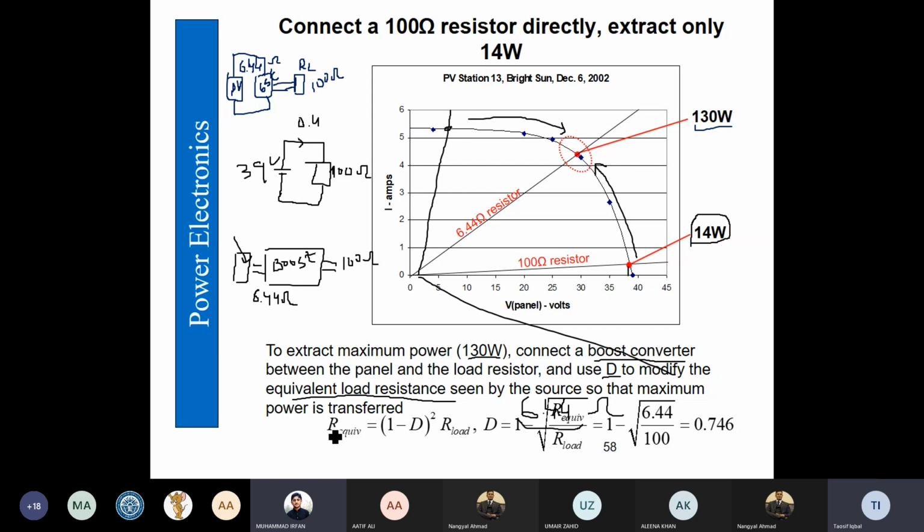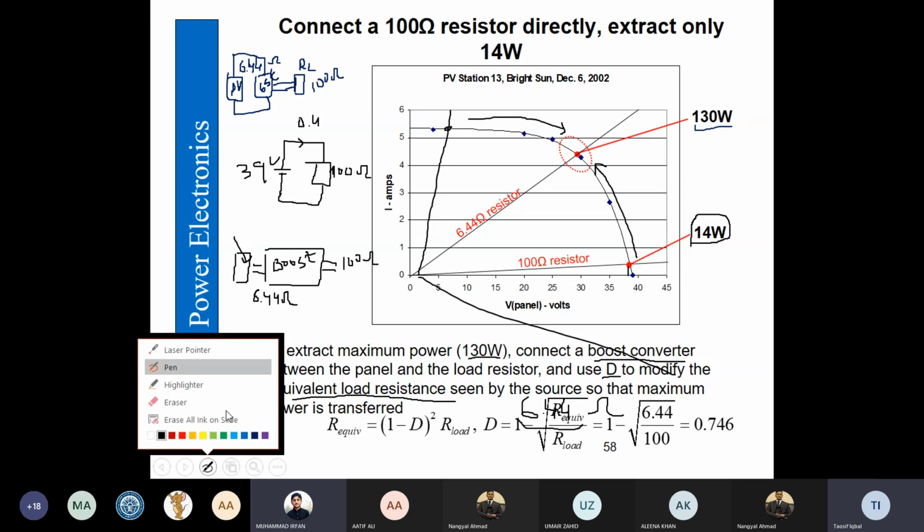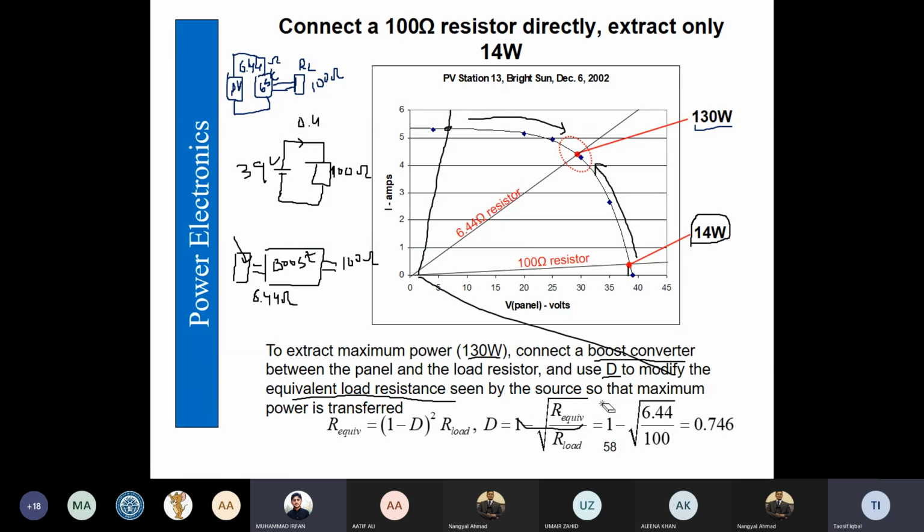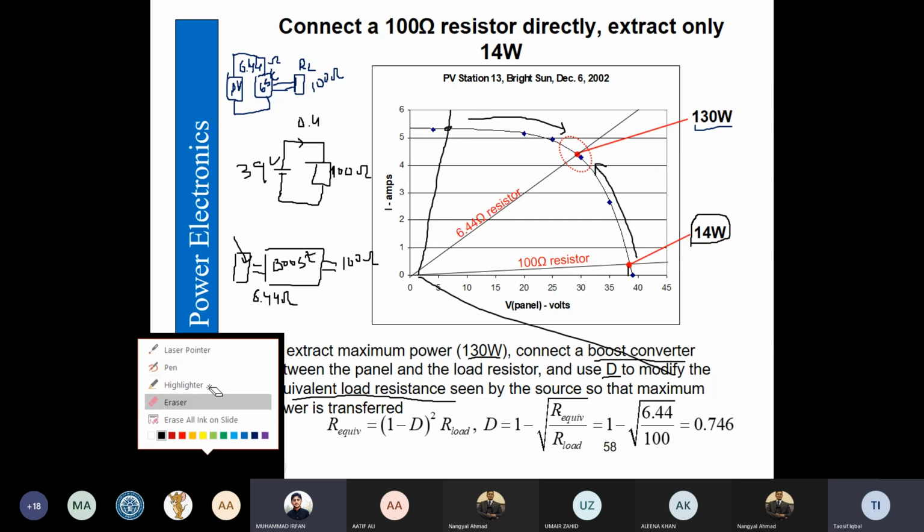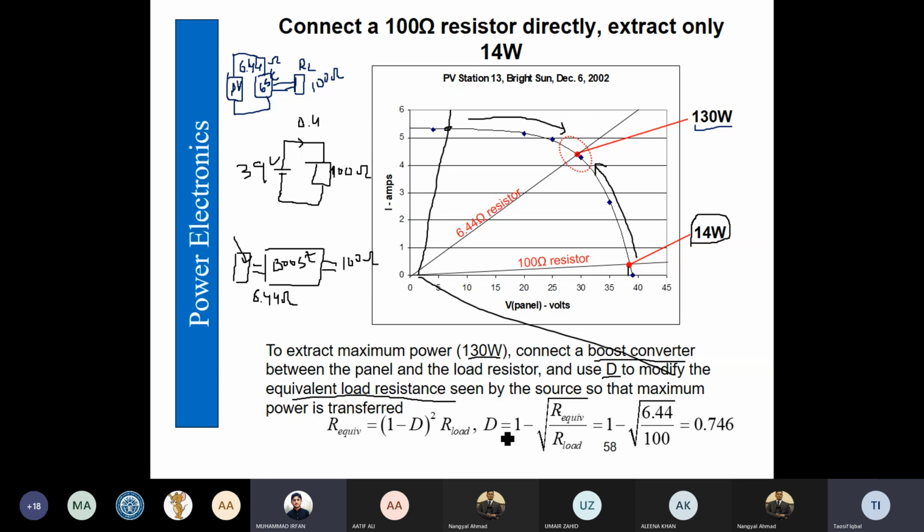For that, the formula you need is here. We find R equivalent is (1 minus D) squared into R load. So therefore we find the duty cycle, and that is going to be 1 minus the square root of R equivalent divided by R load.